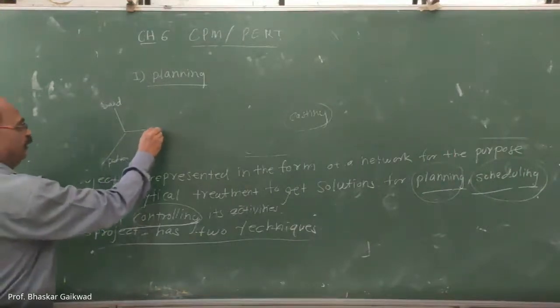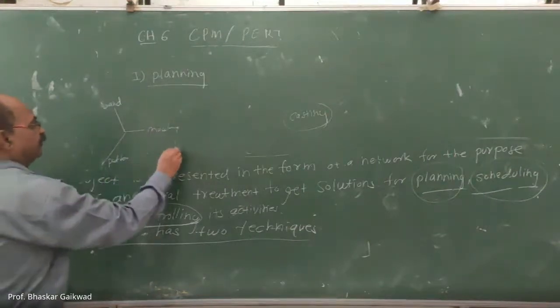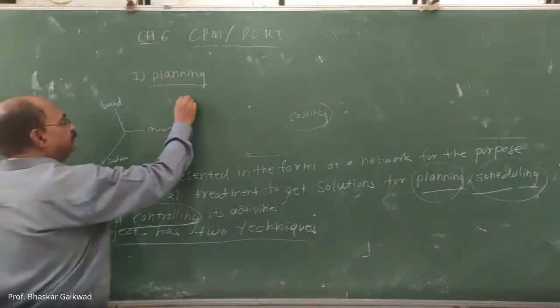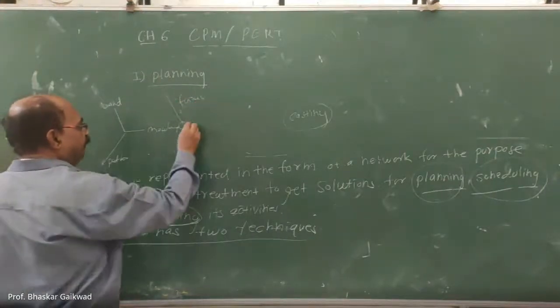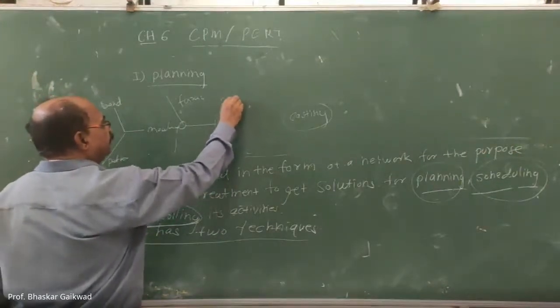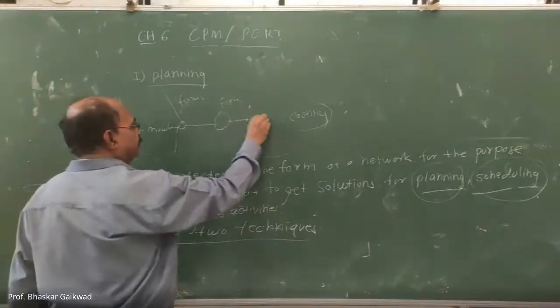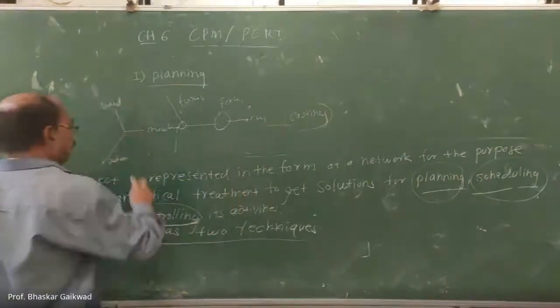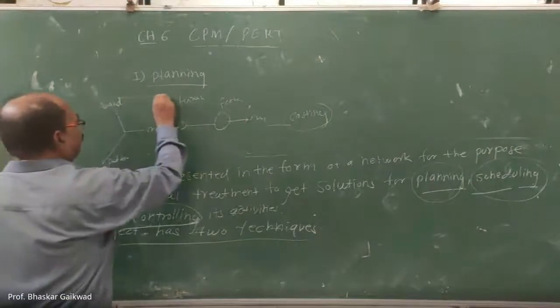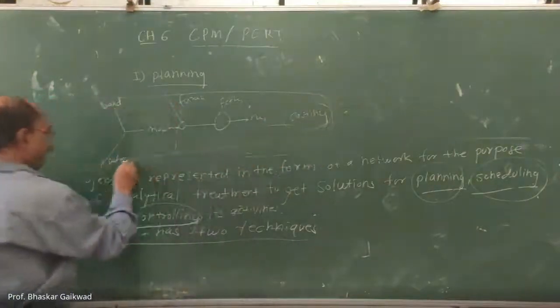After that molding machines. After that, on this side, the furnace will be there. After this, fettling will be there. And here machining will be there. And there is the casting. So like this a sequence will be there and this will become a project.